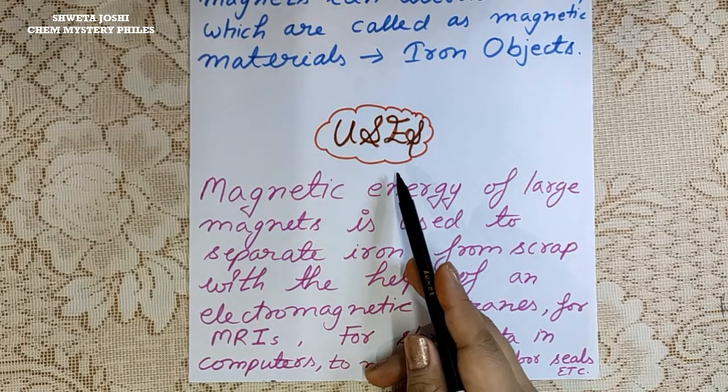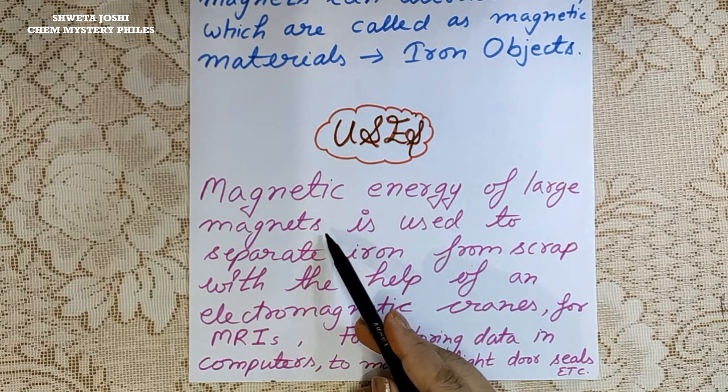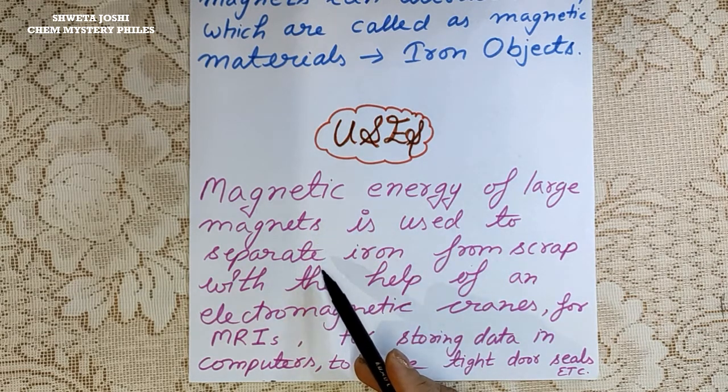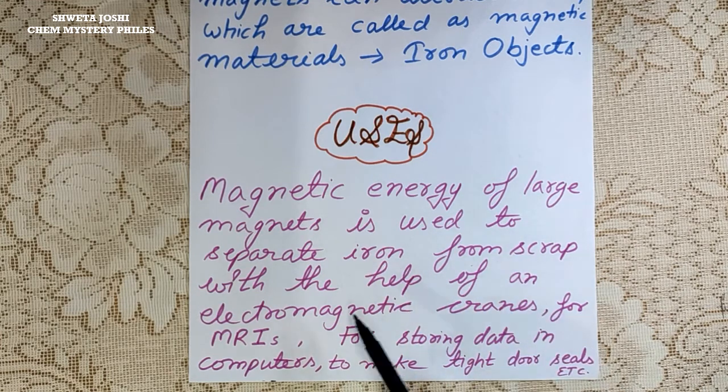Now covering uses of magnetic energy. Magnetic energy of large magnets can be used for separation of iron from scrap with the help of electromagnetic cranes, and this magnetic energy can also be used for MRI purposes, for storing data in computers, to make tight door seals and other places also.